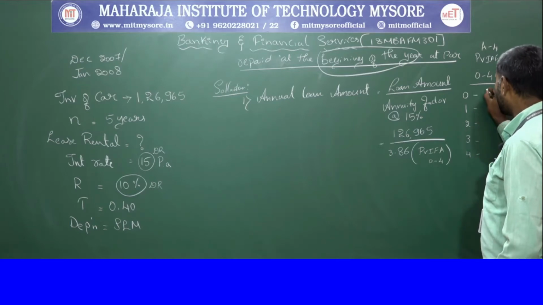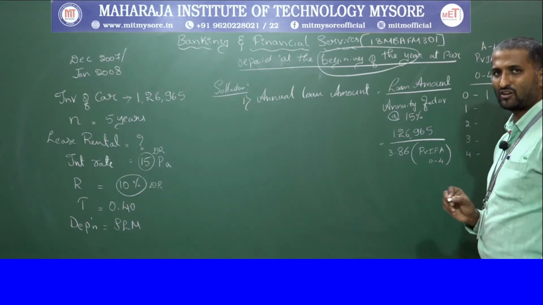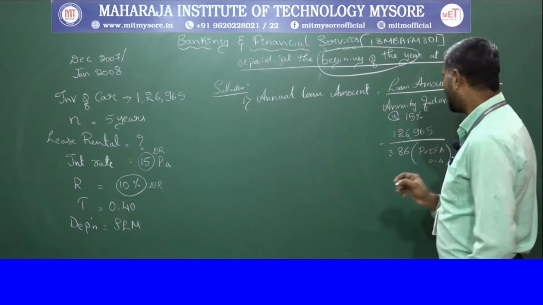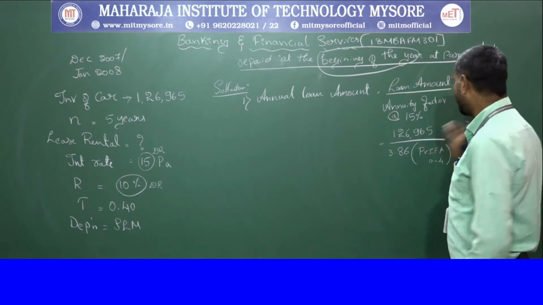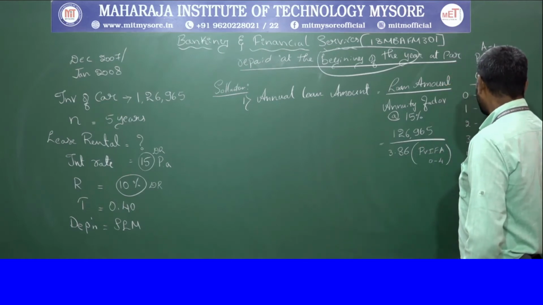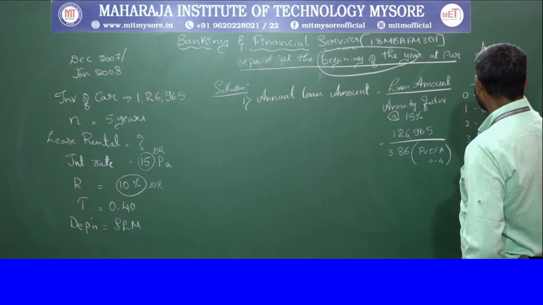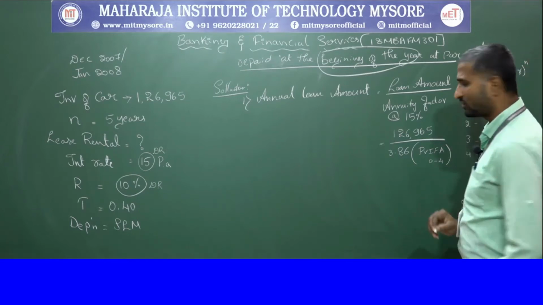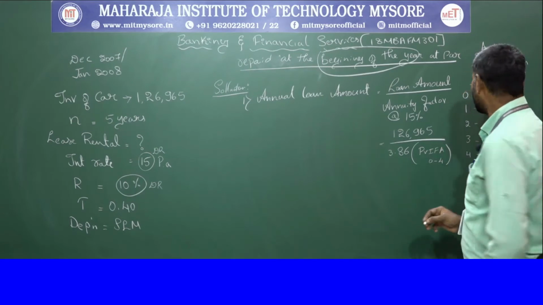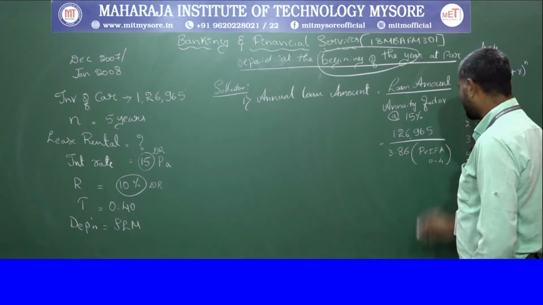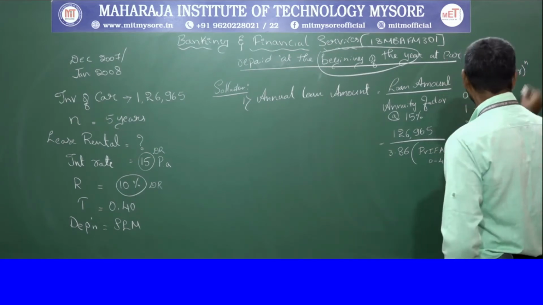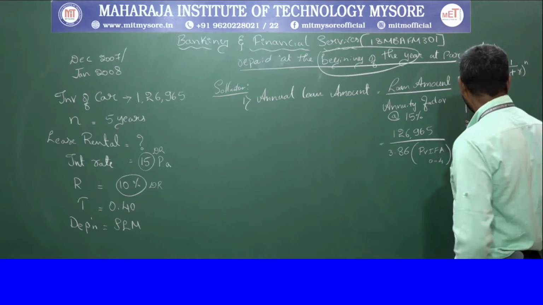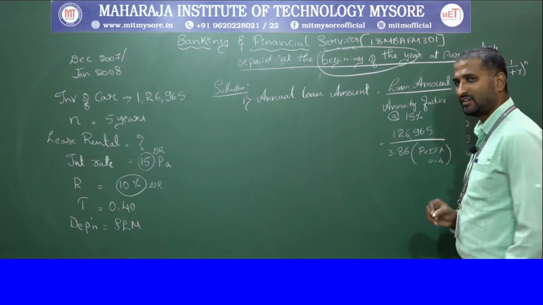Anyhow, the present value for the 0th year will be 1, and for the first year it will be 0.87, or else you can use the formula 1 divided by (1 plus r) whole to the power n to determine the present value.